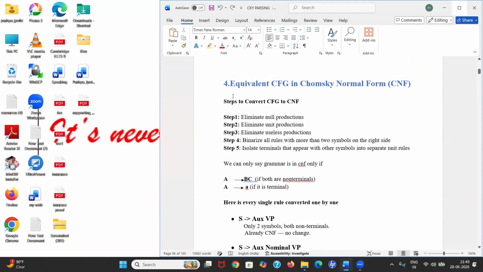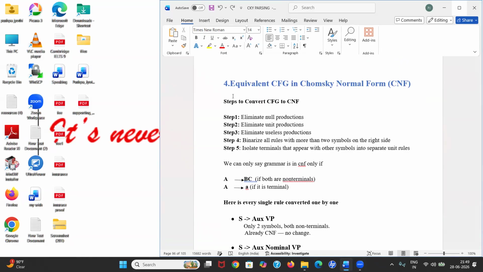Now, what is the equivalent of CNF, Chomsky normal form? You may have a doubt: why can't we apply it directly on context free grammar? Why do we need CNF? The CKY parser is only applied on Chomsky normal form and GNF. Only on these two forms can we apply the CKY parser, and we can't apply it anywhere else. So we need to convert this context free grammar into Chomsky normal form.